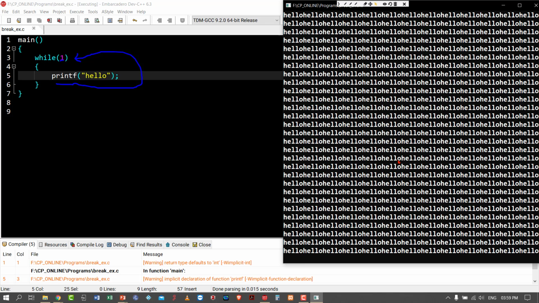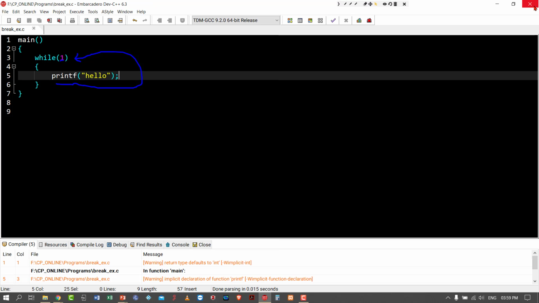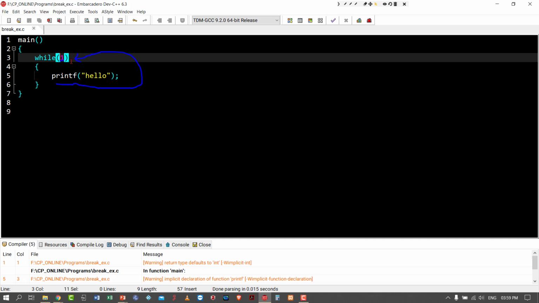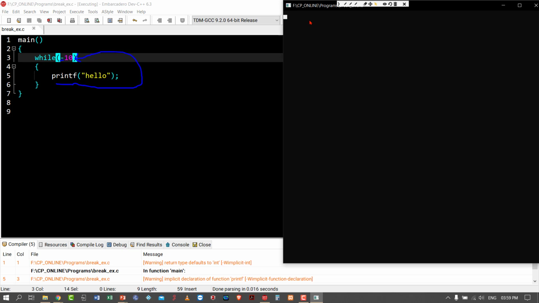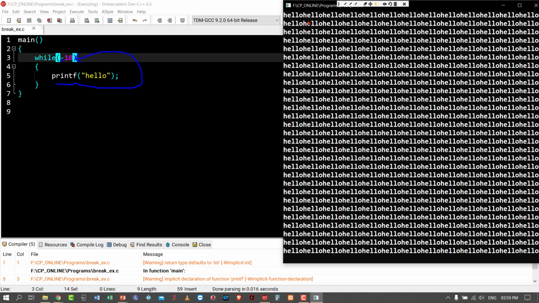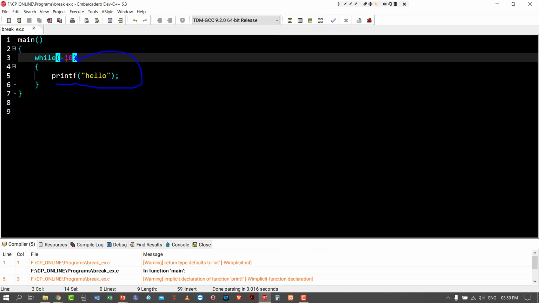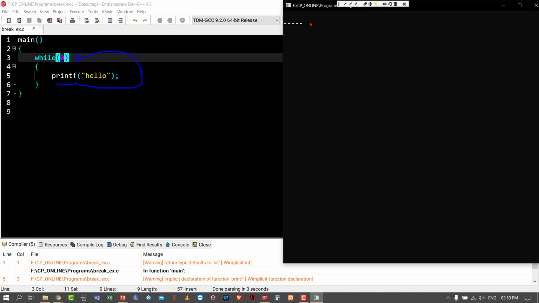So any non-zero value inside the while loop can be considered as true. For example, I am giving -10. Hello will be printed continuously. Suppose I am giving 0. 0 means false, so nothing will happen. Nothing is printed.